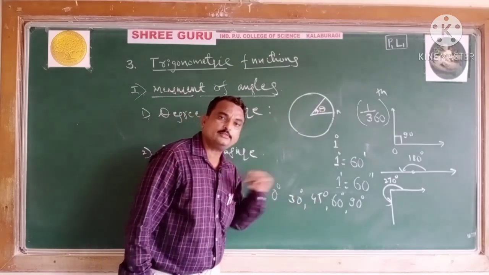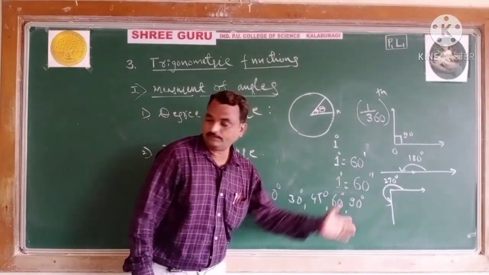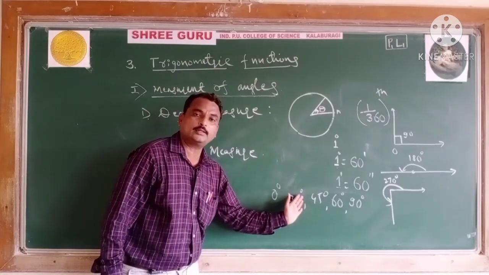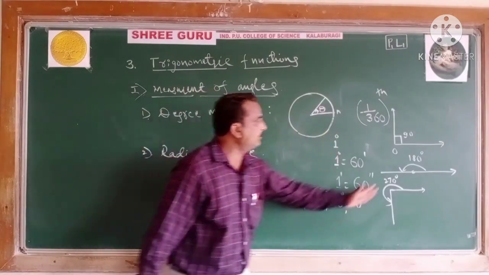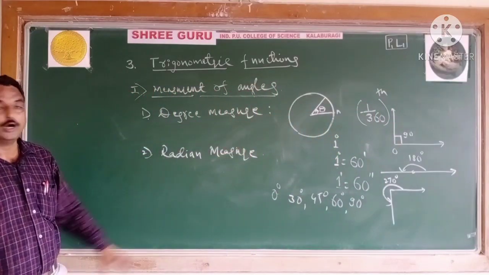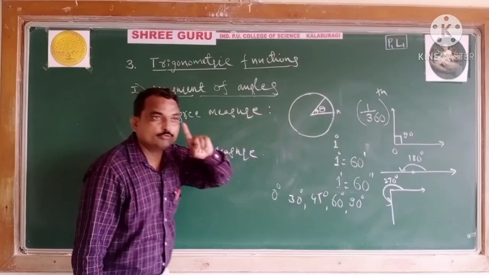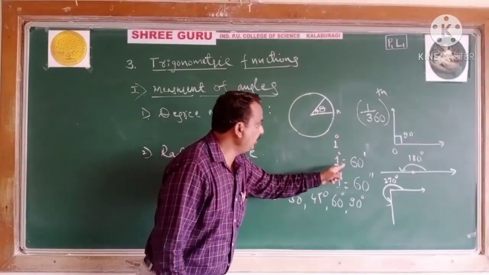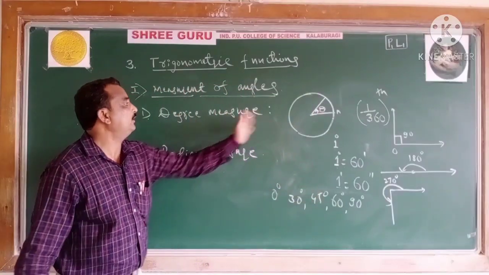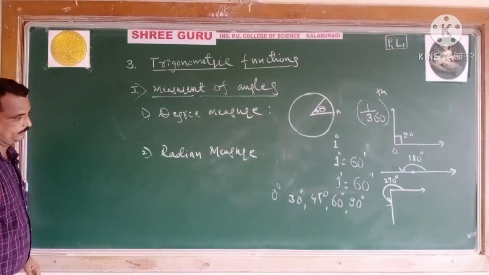You have calculated sin 30, sin 45, sin 60, and not only sin, also tan 30, tan 45. But how they are measured, what is 1 degree, in 1 degree how many parts, in 1 minute how many parts, this is about the degree measure.